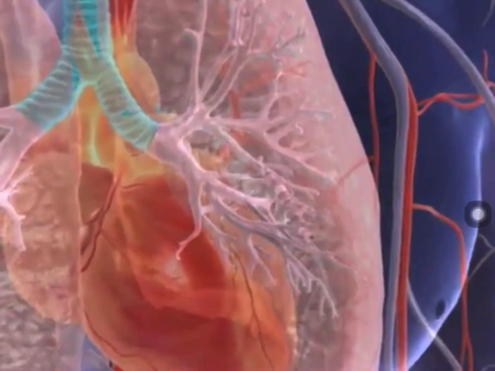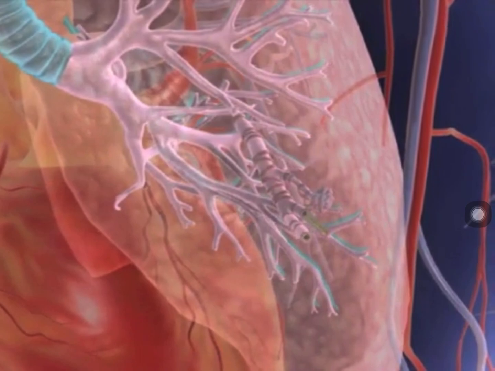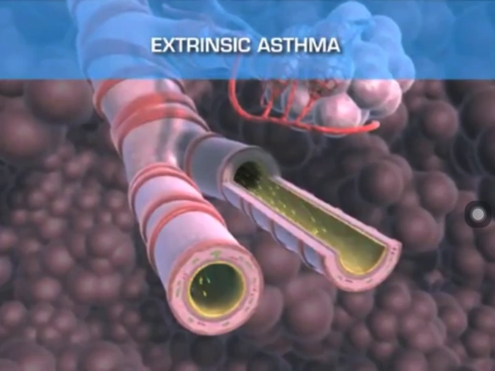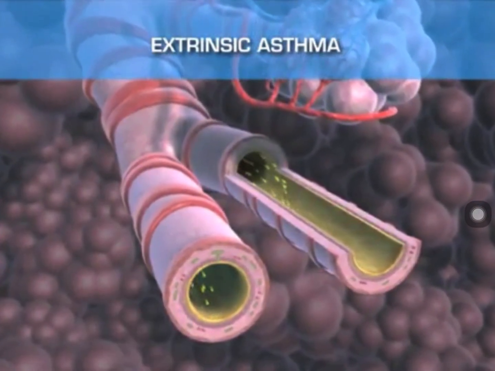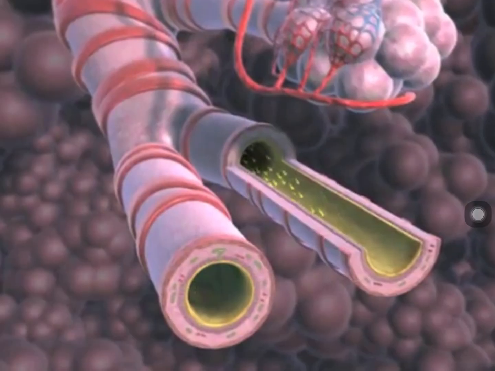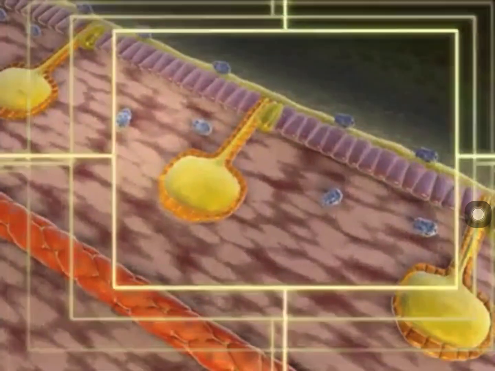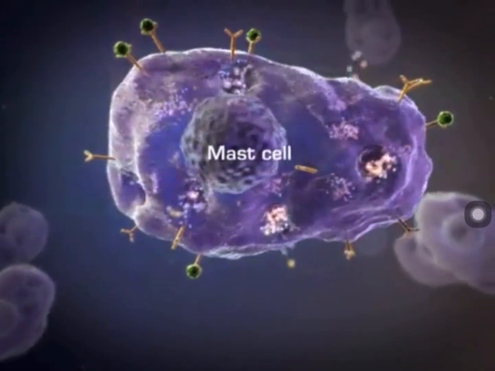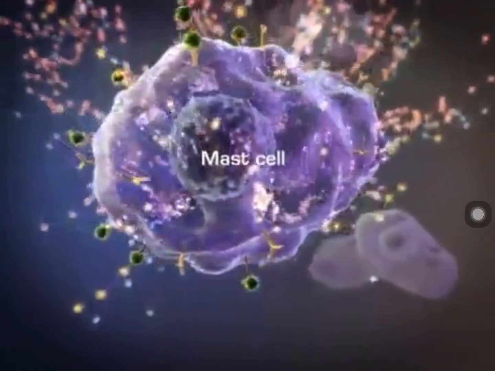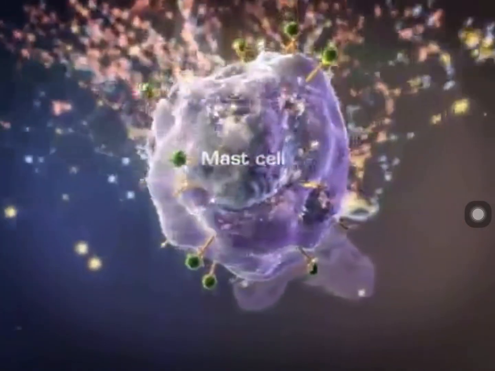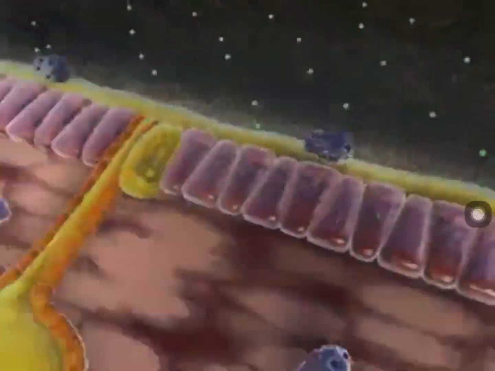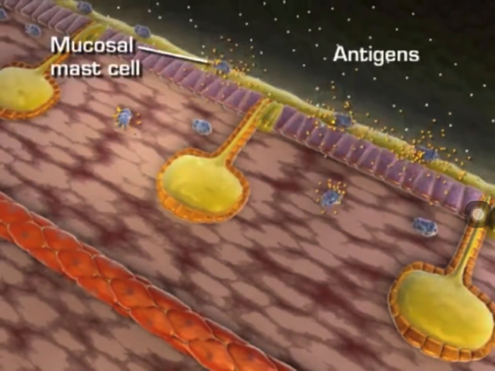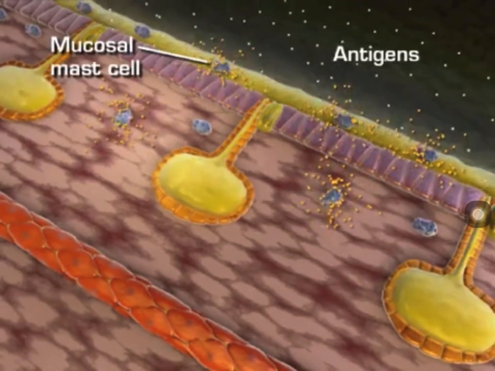Asthma can be characterized as extrinsic or intrinsic based on the factors that trigger the disorder. Extrinsic, atopic asthma is initiated by a type 1 hypersensitivity response to an extrinsic antigen. An antigen binds with a mast cell and causes mast cell degranulation with release of histamine, leukotrienes, interleukins, and prostaglandins, resulting in inflammation and bronchospasm. This airway inflammation in turn produces airway edema, epithelial injury, and impaired mucociliary function.